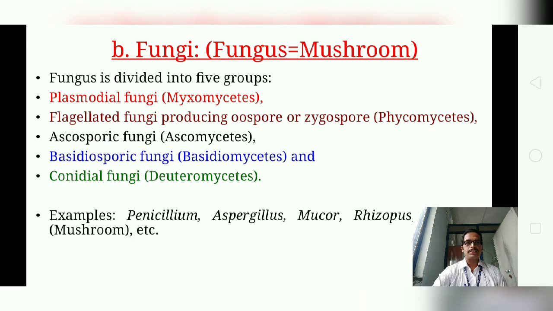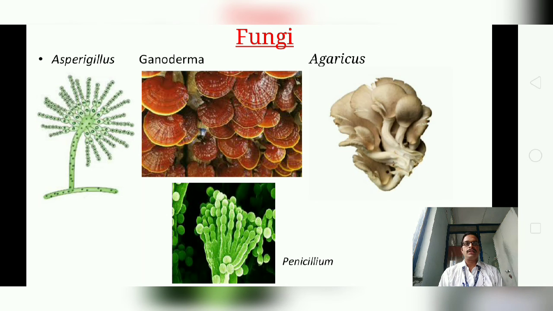This fungi is divided into five major groups, that is Myxomycetes, Phycomycetes, Ascomycetes, Basidiomycetes and Deuteromycetes. Examples are Penicillium, Aspergillus, Mucor, Rhizopus, Agaricus, that is mushroom. In this picture you can clearly identify Aspergillus, Ganoderma, Agaricus, Penicillium.